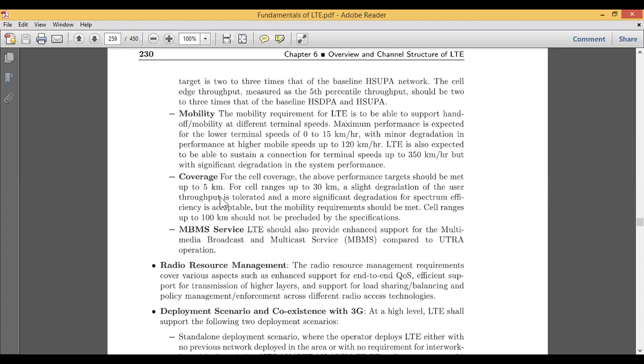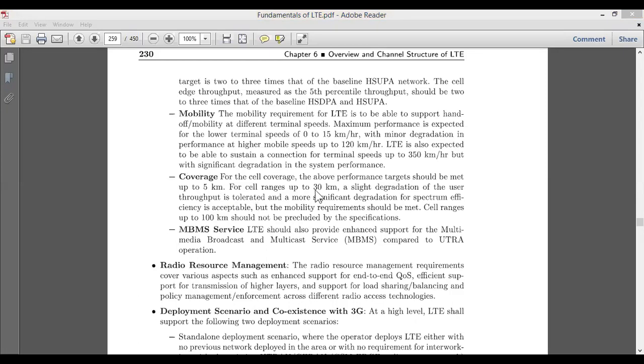Therefore you should design the network architecture and the antenna or multiple antennas in such a way that they cover at least 5 kilometers, such that the performance will not get degraded within 5 kilometers from your antenna or the mobile tower. If you go beyond 5 kilometers, the performance may degrade. And what is the range for this? The cell range is up to 30 kilometers.